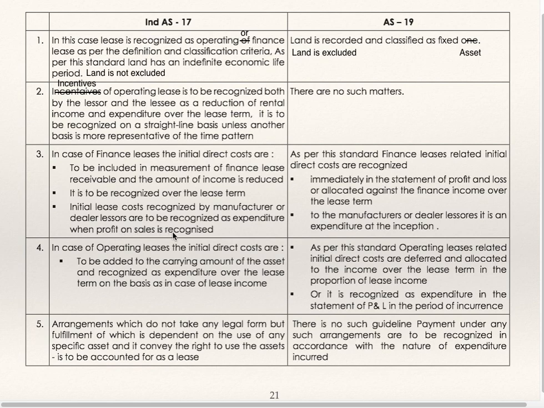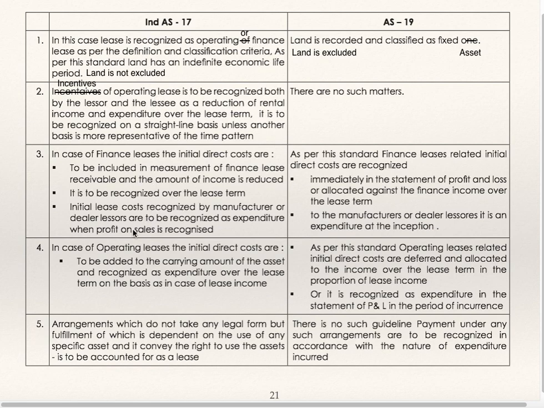So at the time of recognition of profit on sale, that time only the expenditure is to be recognized for manufacturer and dealer lessor. As per AS 19, finance lease related initial direct costs are recognized immediately in the statement of profit and loss or allocated against the finance income over lease term. So as per AS 19, it is immediately recognized in profit and loss account. And for the manufacturer and dealer lessor, it is an expenditure at the inception. They will show it as expenditure at the inception.